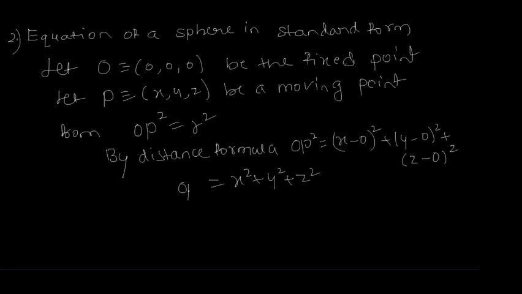So this is OP square. Now substituting this value of OP square, x square plus y square plus z square is equal to r square. So this is the equation of a sphere in standard form.